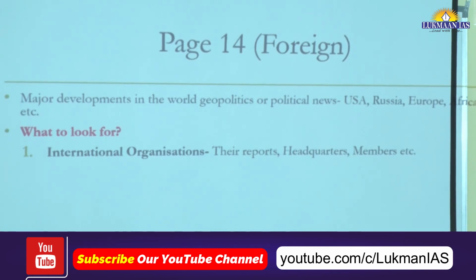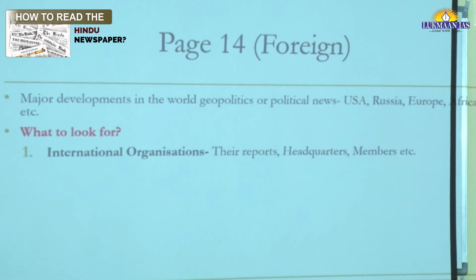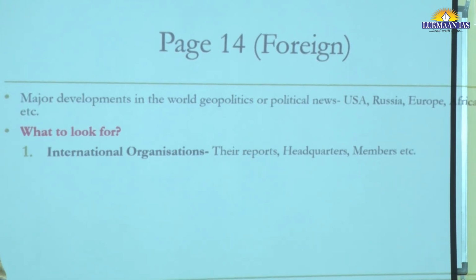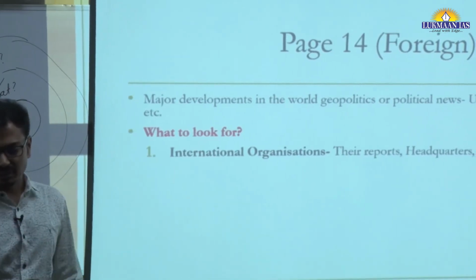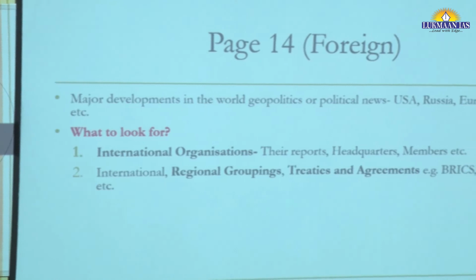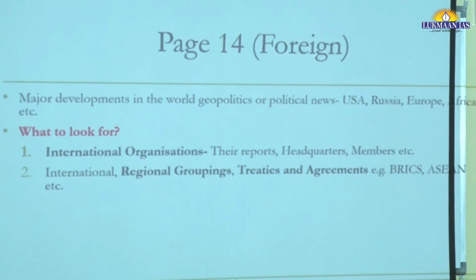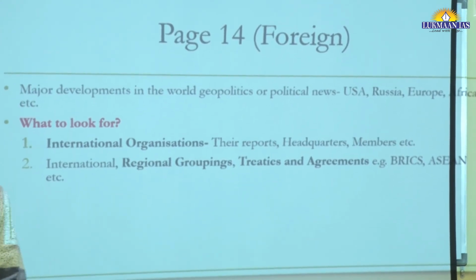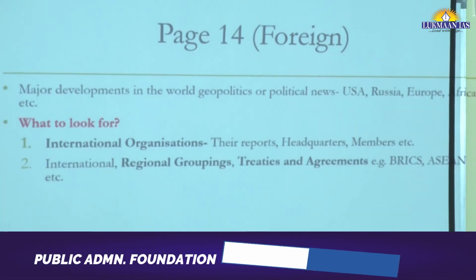Last year in prelims there was a question about the world competitiveness report given by which of the following organizations. The World Economic Forum gives that, right, or let's say the ease of doing business ranking is by the World Bank. Such things will appear here, so international organizations become important for your examination. Then there are some international and regional groupings, treaties and agreements. For example, BRICS, ASEAN, or the World Trade Organization.